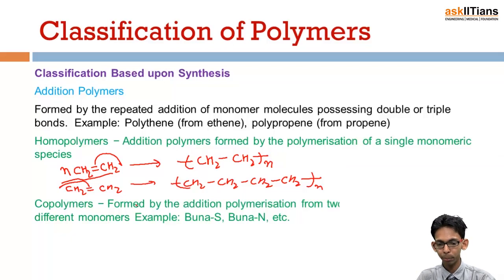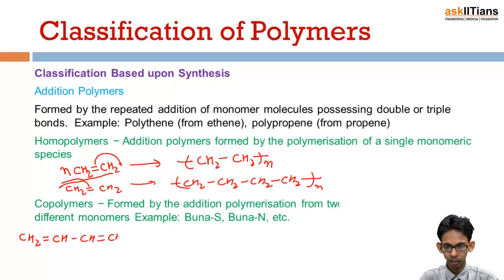Let's have a look at Buna S. It is a synthetic rubber also, and Buna S is formed by a combination of butadiene and styrene. The structure of butadiene is CH2 double bond CH, CH double bond CH2. This is 1,3-butadiene. It combines with styrene, n number of molecules of this combined with styrene.